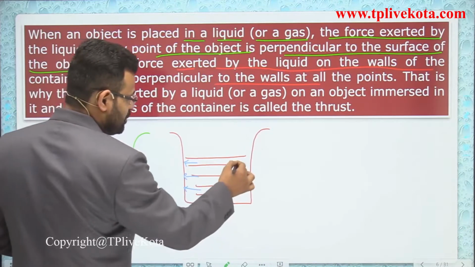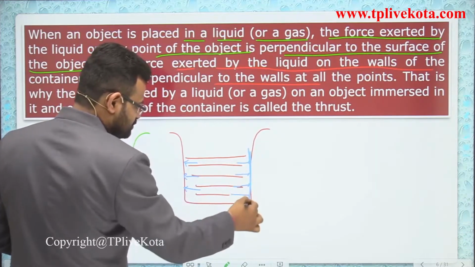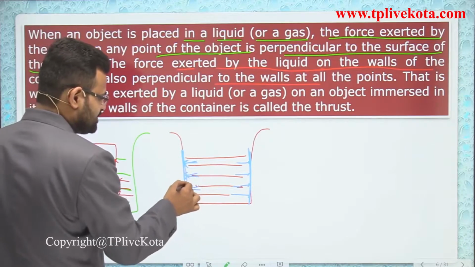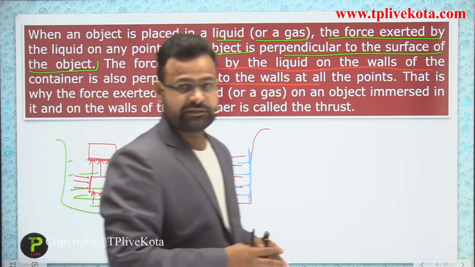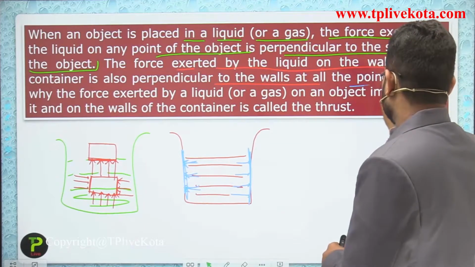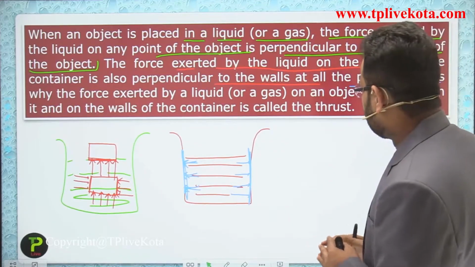So it's also a perpendicular direction, because that is a surface. If this is a surface, the direction of force is in that direction, and this is the perpendicular direction.